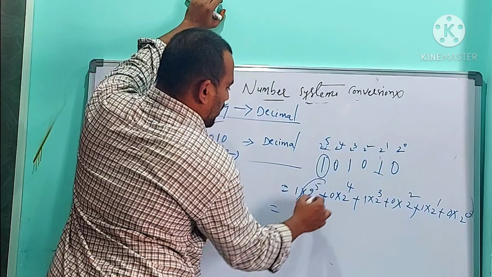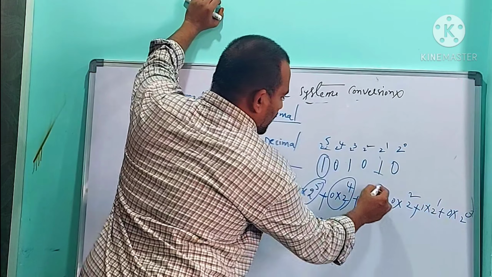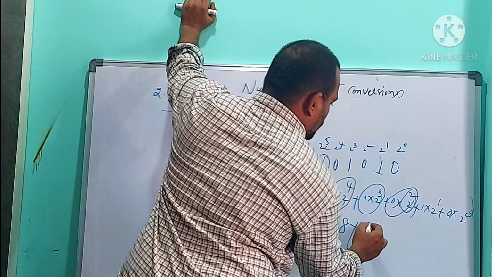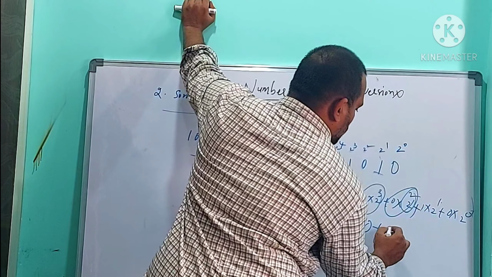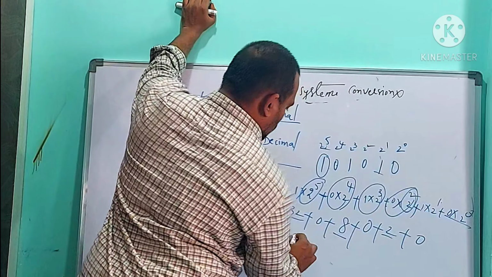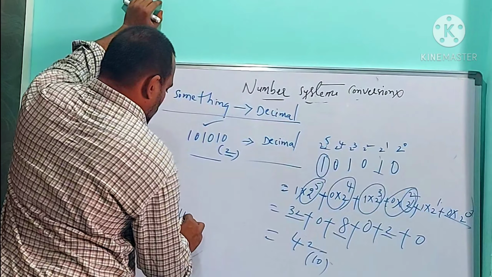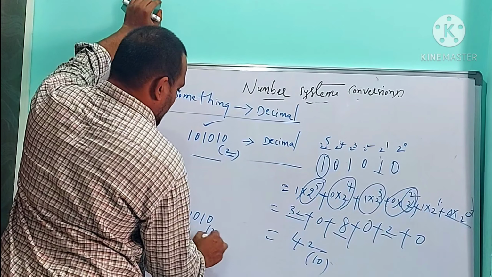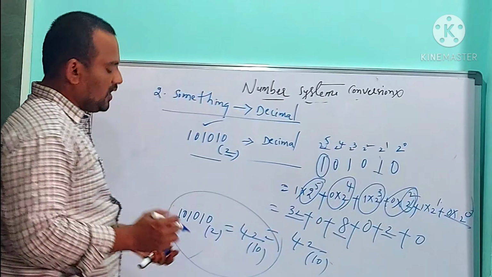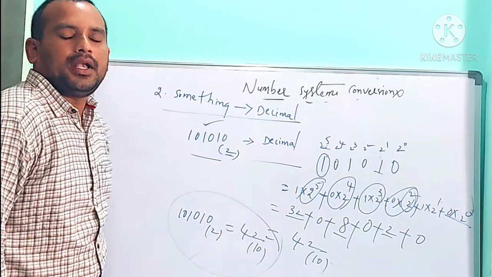So 1 into 2 power 5 is 32, plus 0 into something is 0. 1 into 2 power 3 is 8. Any power of 2 into 0 is 0. 2 power 2 with 0 is 0, and 1 into 2 is 2. So 32 plus 8 is 40, 40 plus 2 is 42, base 10. So 101010 in binary is equal to 42 base 10. This is the way of converting a binary number into a decimal number.